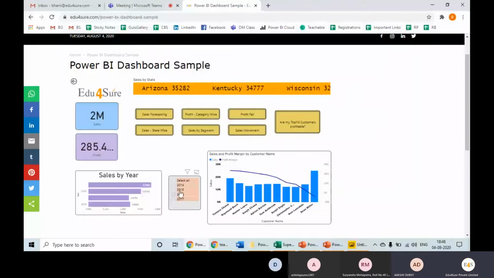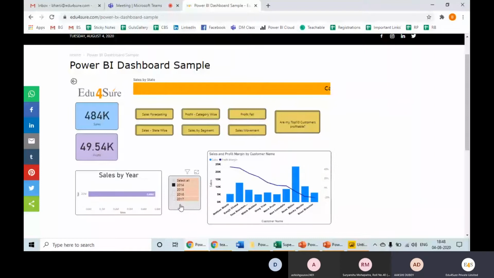This is a slicer. Whenever you click on a year, the graphs change for that particular year. So this dashboard is not static, it is dynamic, right?